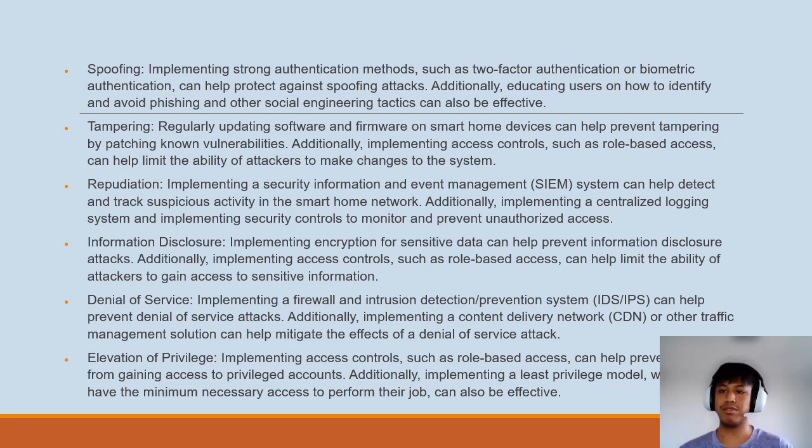It is important to note that these are just some of the examples used to prevent an attack on a smart home network. A full coverage prevention plan would need to take into account all potential attack vectors, attack paths, and attack surfaces that are relevant to a specific smart home network. Additionally, it is important to regularly assess and monitor the security and network of the smart home devices and to update the